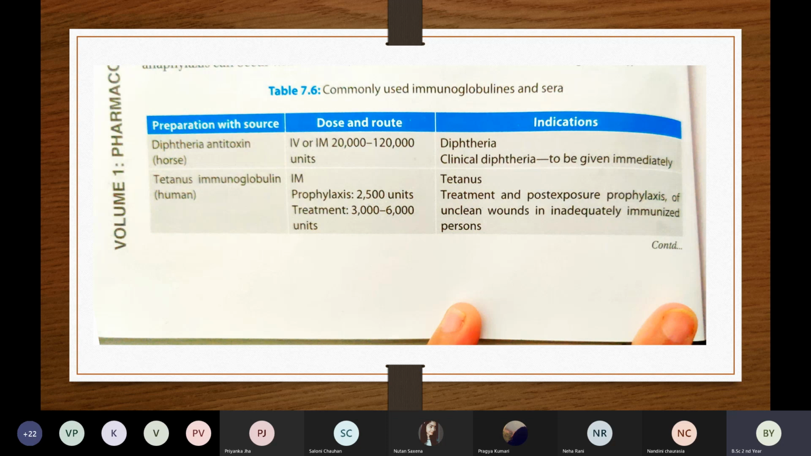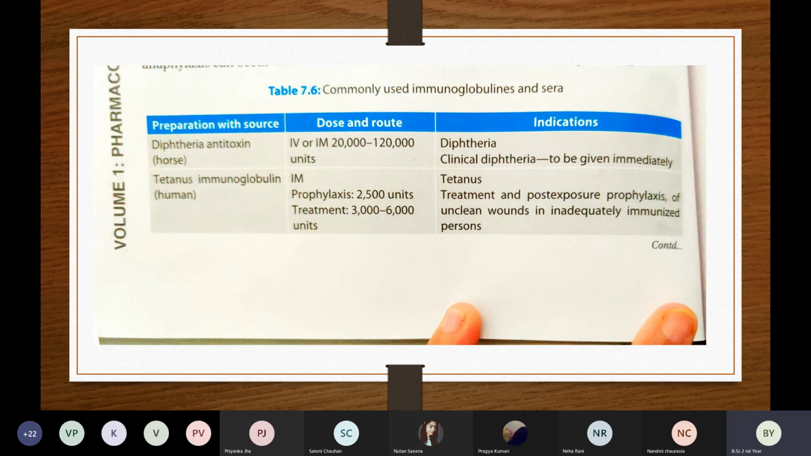This is made from samples taken from the horse. We can give it by IV, or we can give it by IM. The dose is 20,000 to 1,20,000 units. The indication is a patient suffering from clinical diphtheria, and then we have to give it immediately.